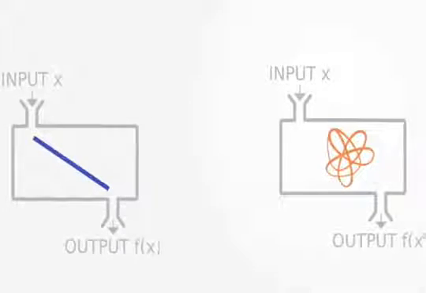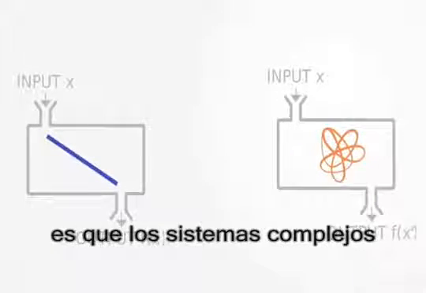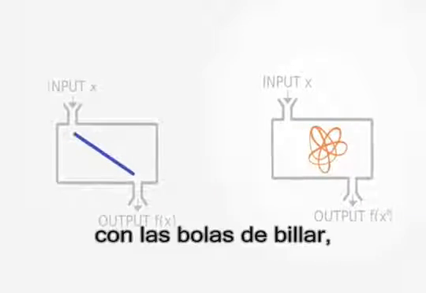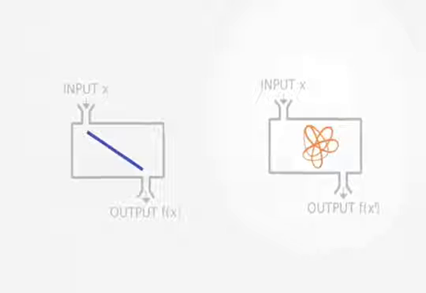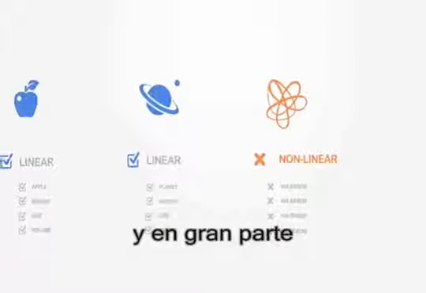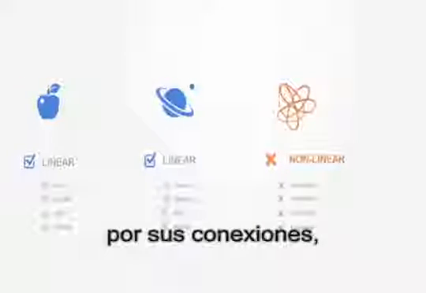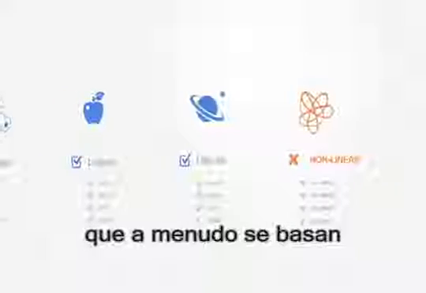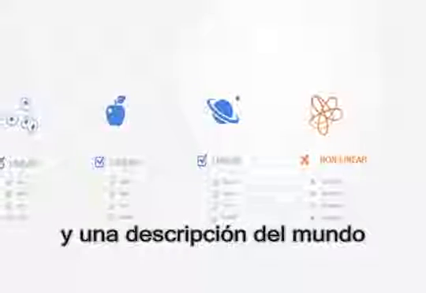The point to take away from this illustration is that complex systems are what is called non-linear, meaning unlike our original example with a billiard ball, cause and effect are no longer directly related. It is due to the fact that complex systems are non-linear and largely defined by their connections that make them unamenable to our traditional scientific methods of analysis that often rely upon linear models and a component-based description of the world.